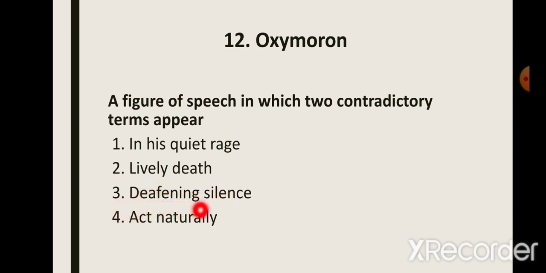Next, we have act naturally. When we say act naturally, we know that when we act, we are not natural. And these two words are put close together. This is also an example of oxymoron. When we are asking a person to act, and we are also saying naturally, how could a person be natural when he is acting, right? So all of these phrases that have words that mean completely different things, but when they come together, they create an effect. These are all examples of oxymoron.